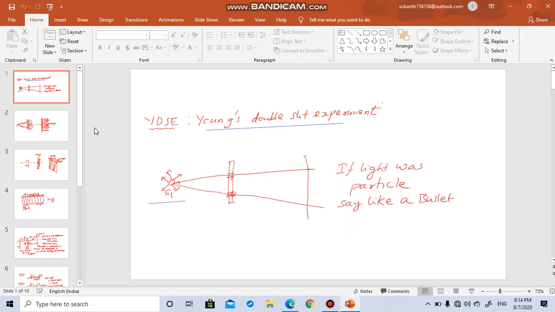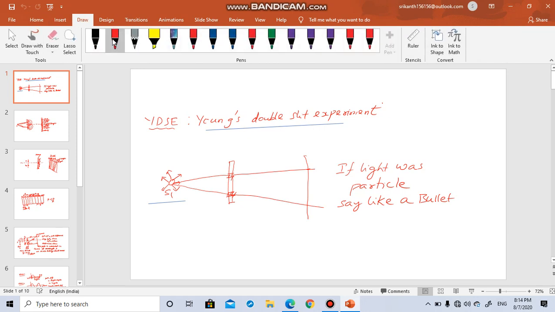So in today's session, let us just revise Young's double slit experiment, YDSE. Let us first understand what we have studied till now. Young's double slit experiment establishes the wave nature of light. Let us try to understand it in a simple way.